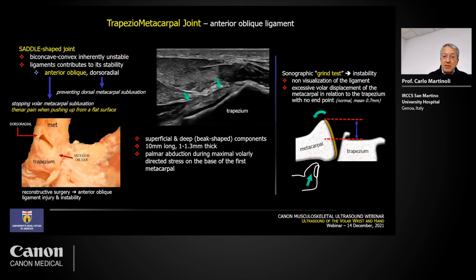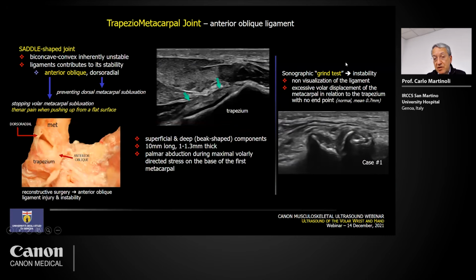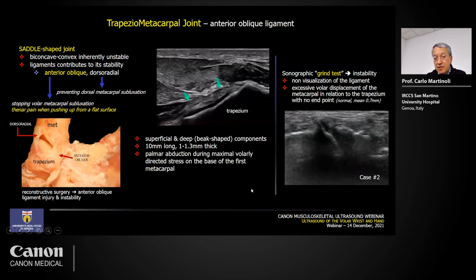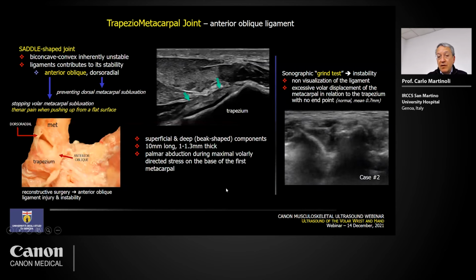When you examine the trapeziometacarpal joint, remember the grinding test, produced by subluxing the metacarpal ventrally with the examination thumb, and in cases of joint instability, you can see some joint-wide changes. In this case, we see the osteophytes, but there is not much instability of the joint. And in this other case, you can see a widening of the joint space with no endpoint.